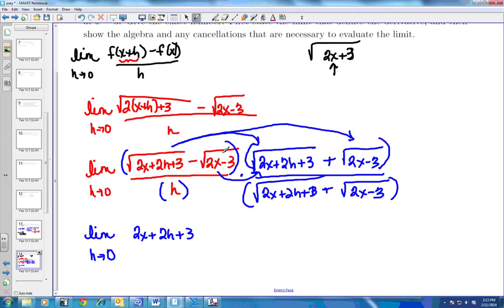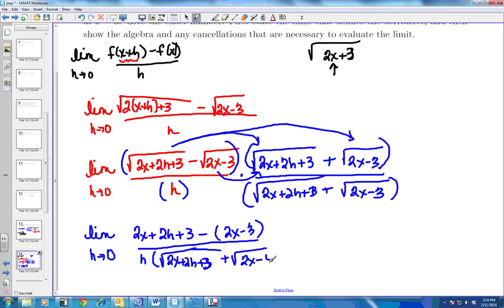So then I just have to multiply my last two terms together. So I have minus this times this, which would be 2x minus 3, all over h times the square root of 2x plus 2h plus 3 plus the square root of 2x minus 3.